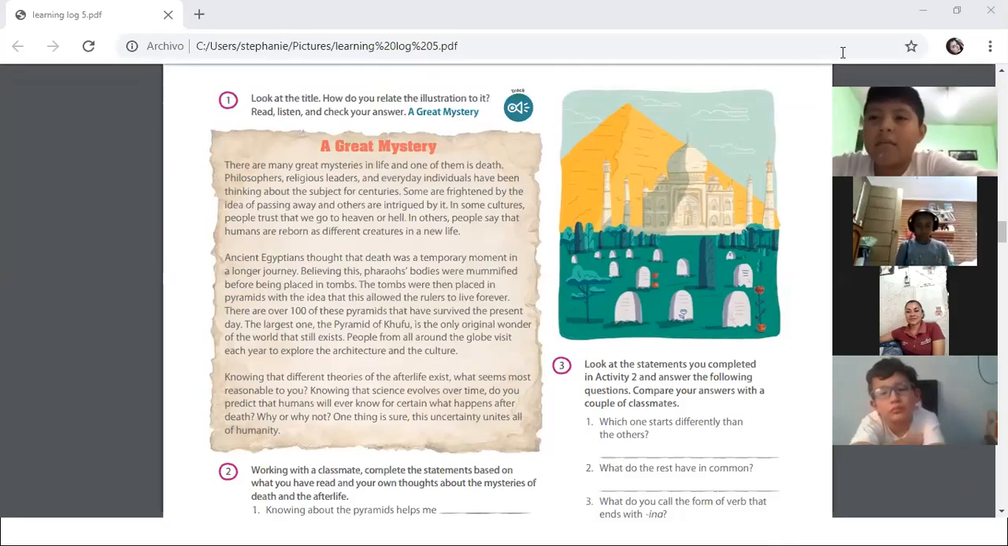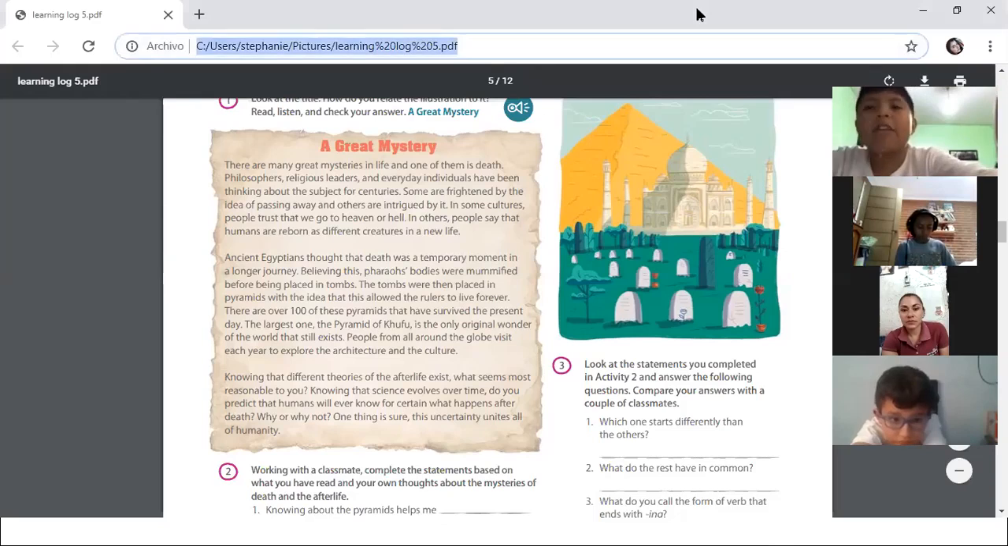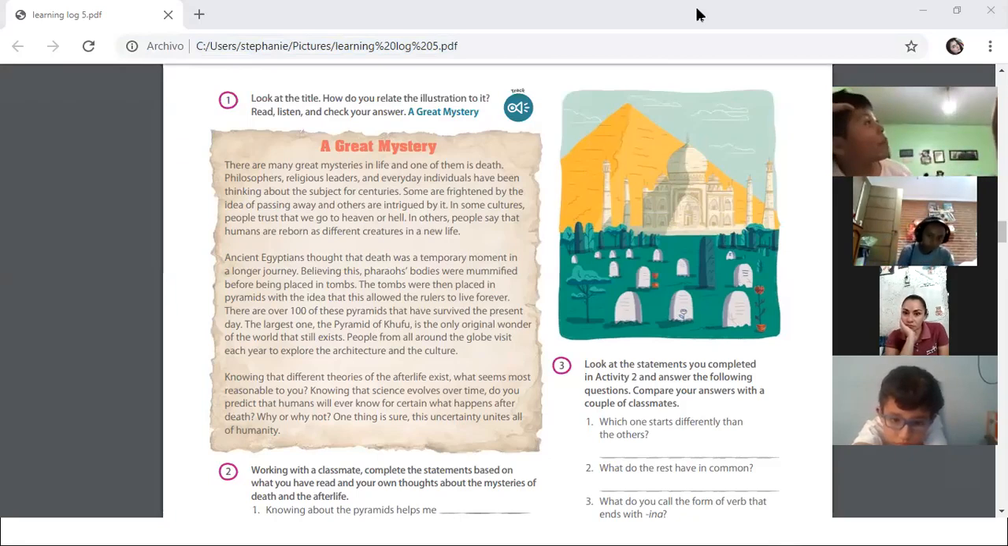Listen to my directions. First of all, identify gerunds in this paragraph. Every individual has been thinking about the subject for centuries. So the first is thinking, right? What do you think is the use? Is it a subject, object, or object of a preposition? Subject. It is at the beginning of the sentence.